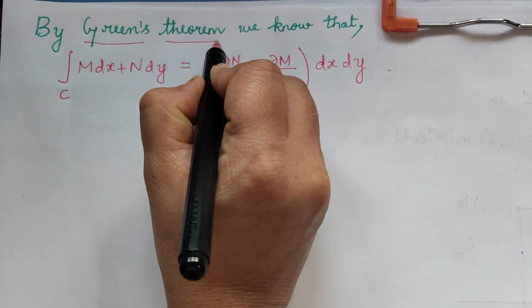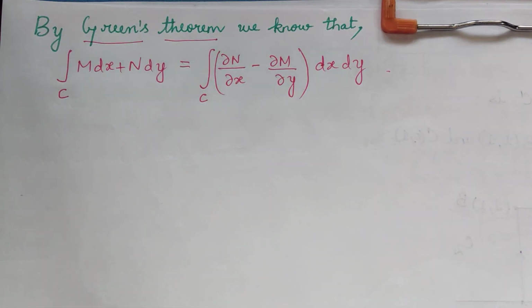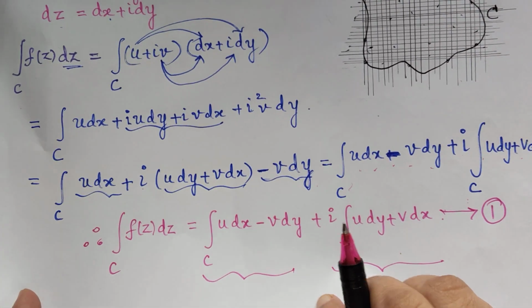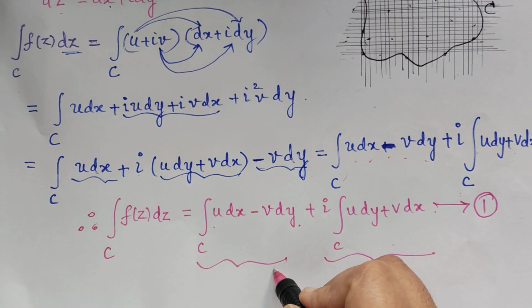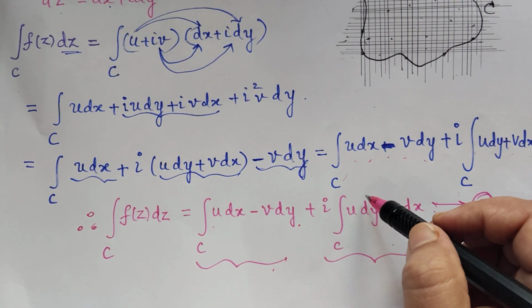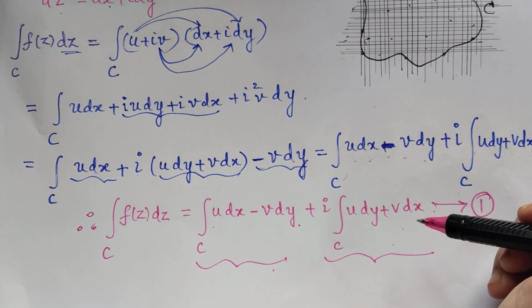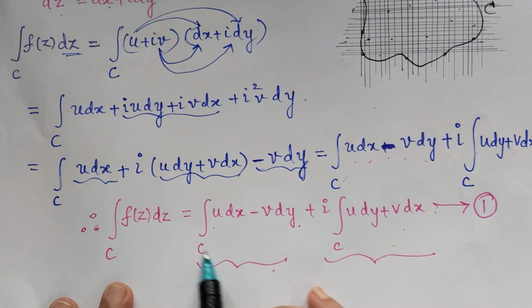So applying this theorem in our proof, in this first integral we have to apply Green's theorem, and for the second integral also separately we have to apply Green's theorem. So now we will see for this first integral.